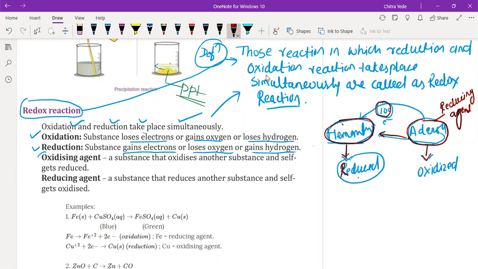And here we can understand that Hemant is getting reduced by accepting electrons, or rupees, from others. Then Hemant causes oxidation of others. That means Hemant is getting reduced and helps in the oxidation of others. That's why it is an oxidizing agent. It acts as an oxidizing agent. Is it or not? Yes, sir.